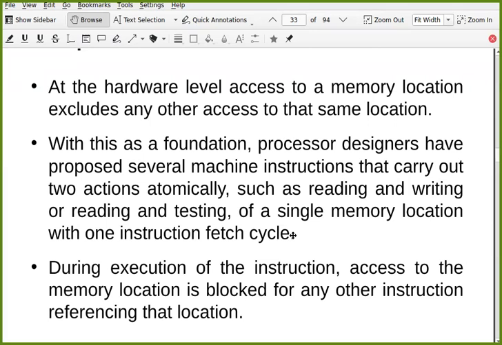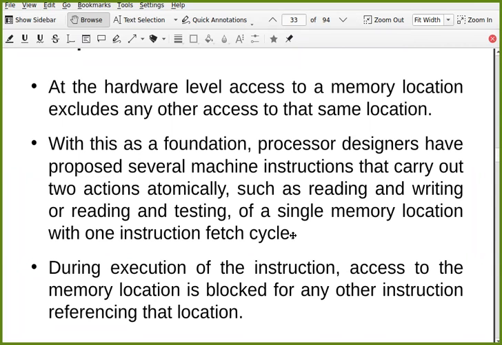Out of those several machine instructions, we are going to discuss two. These machine instructions do things like reading and writing, or reading and testing, of a single memory location with one instruction fetch cycle. That is the point.